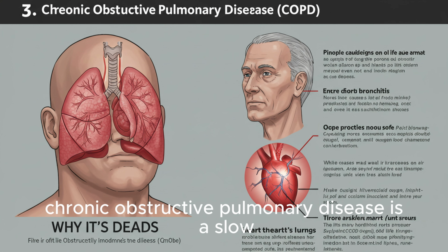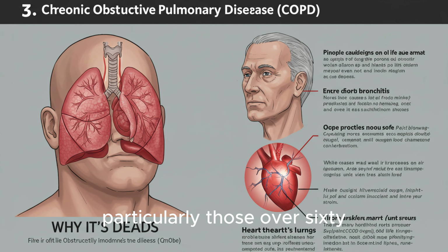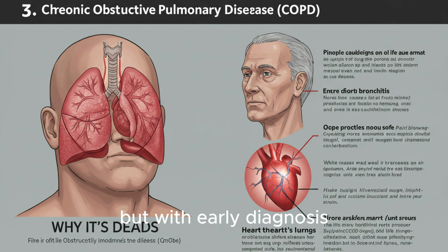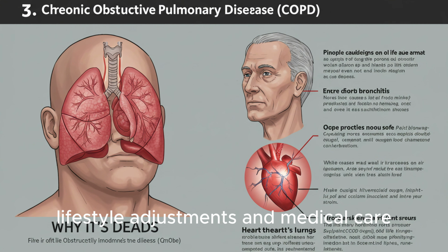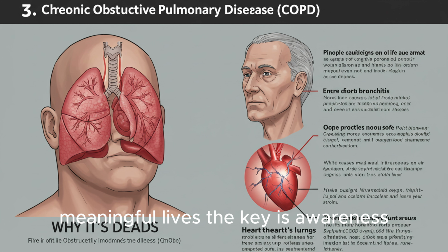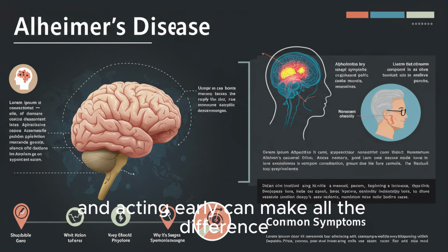Conclusion. Chronic obstructive pulmonary disease is a slow but serious condition that affects millions, particularly those over 60. Its effects on the lungs are irreversible, but with early diagnosis, lifestyle adjustments, and medical care, people with COPD can still lead active, meaningful lives. The key is awareness. Understanding the symptoms, recognizing the risks, and acting early can make all the difference.